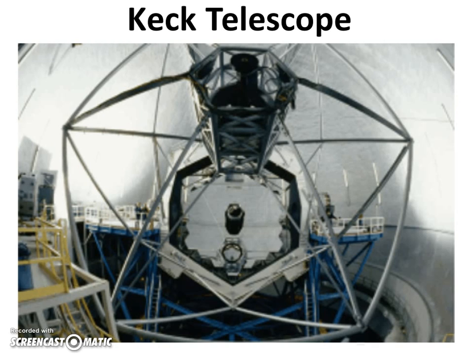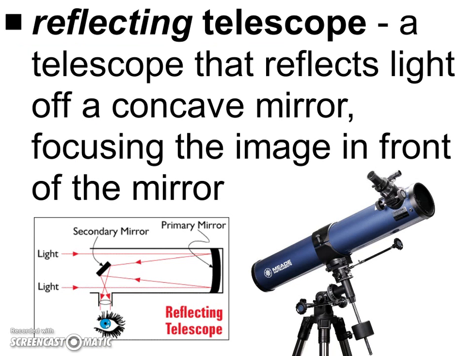So the Keck telescope, that's a great example of a refracting telescope. We also have reflecting telescopes. So just like it says, it bounces off of mirrors. So it's using light, concave mirrors, and it's focusing the images with those mirrors. Okay, so you can see we have light coming in, it bounces off of one mirror, it hits onto another, and then you can see it from the side.